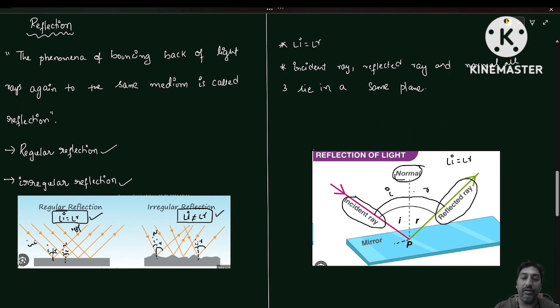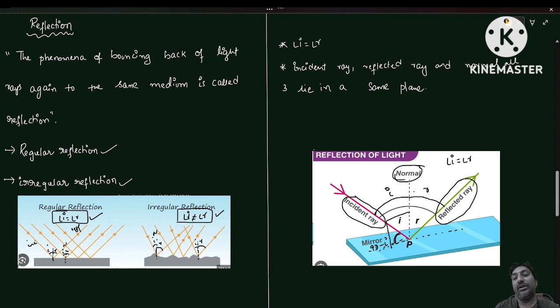Sometimes they will ask, what is the angle between the incident ray and the plane? The angle between the incident ray and the plane will be taken as 90 minus i. Why? Because from here to here the total angle is 90 degrees, and the angle i is already covered, so the remaining angle is 90 minus i.